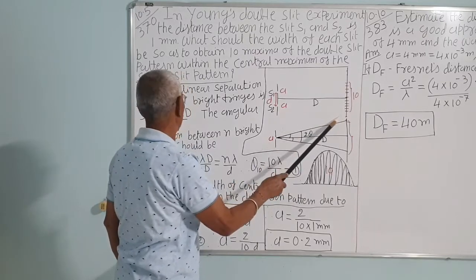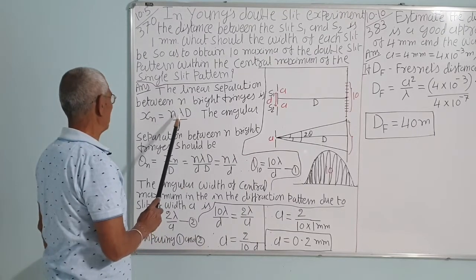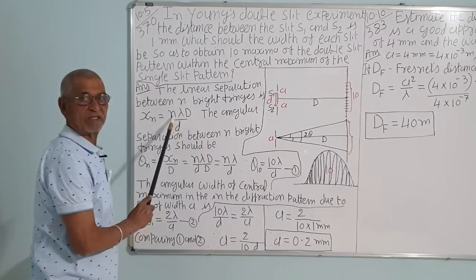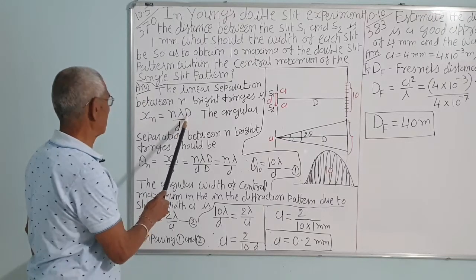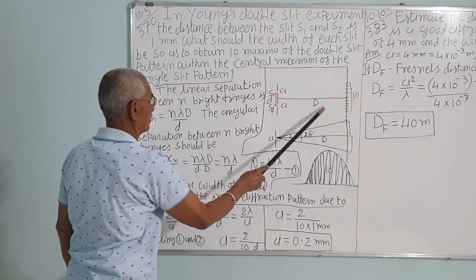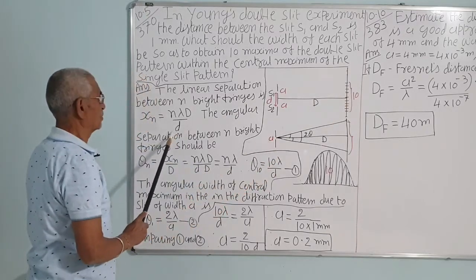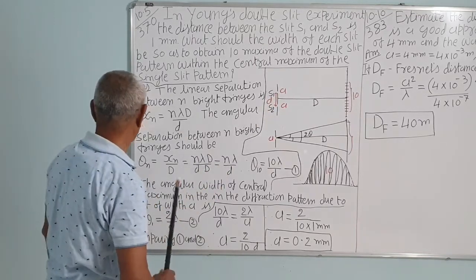This distance is x, which for one fringe is lambda D upon d, and for n fringes it is n lambda D upon d. Capital D is the distance from the slit to the screen, and small d is the separation between the two slits S1 and S2 in the experiment.